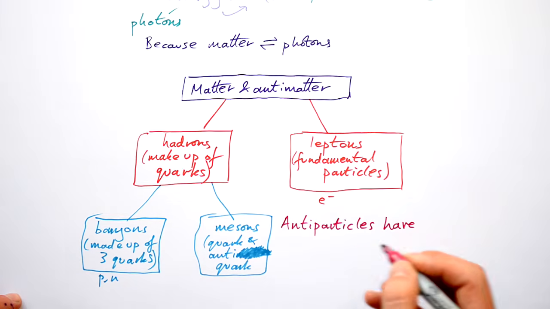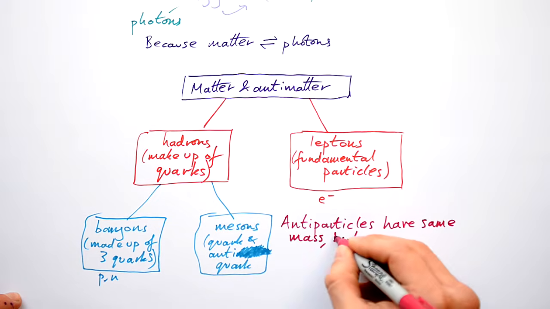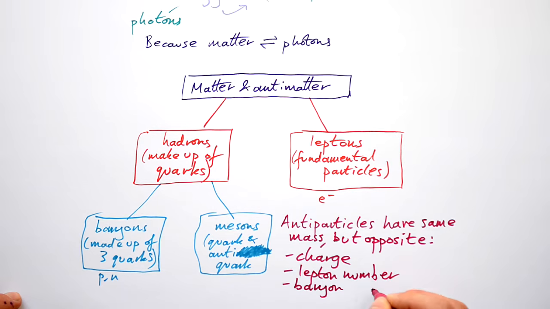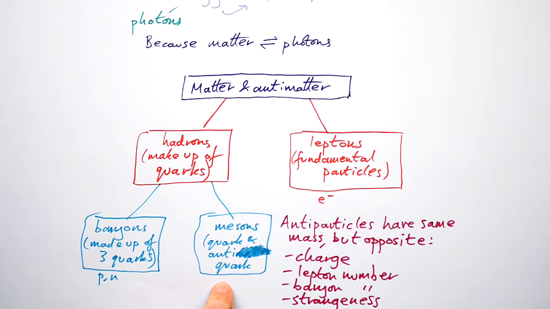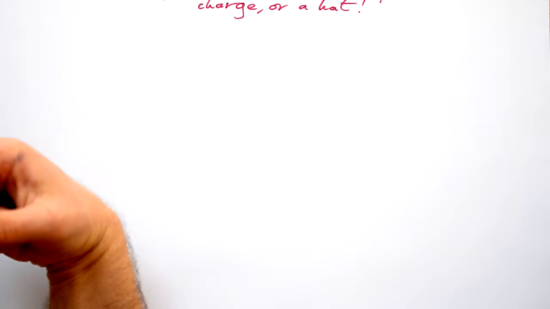Antiparticles are exactly the same as normal particles. They have the same mass, but they have the opposite. And we have four things. We have charge, lepton number, baryon number, and something called strangeness. So this here is what all of particle physics, or quantum electrodynamics, QED for short, is based on. Antiparticles are written with either the opposite charge to the normal particle or a hat on top.